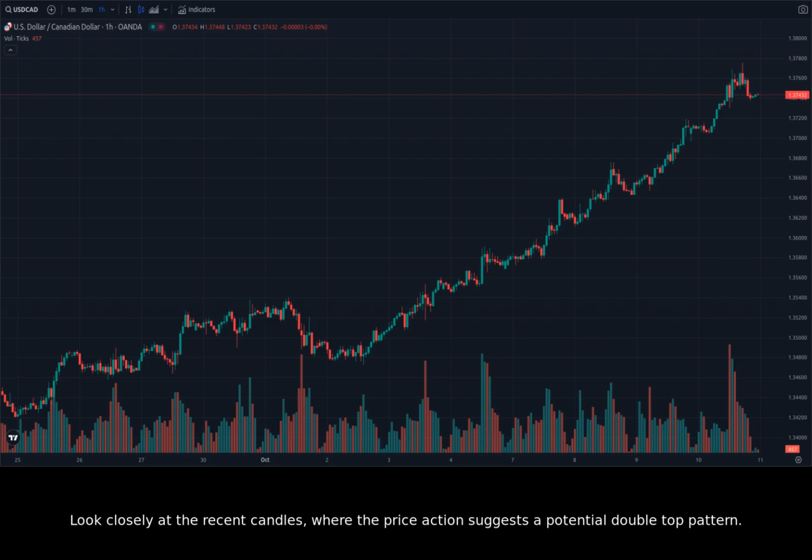Look closely at the recent candles, where the price action suggests a potential double-top pattern. This pattern, if confirmed, could be a bearish signal, suggesting a potential reversal of the upward trend. A break below the neckline of the double-top pattern would be a strong confirmation of this bearish signal.